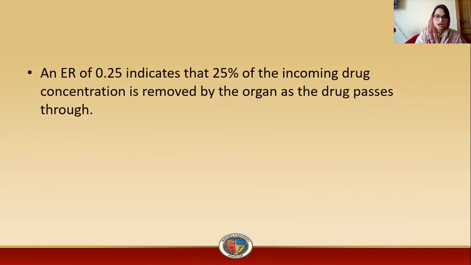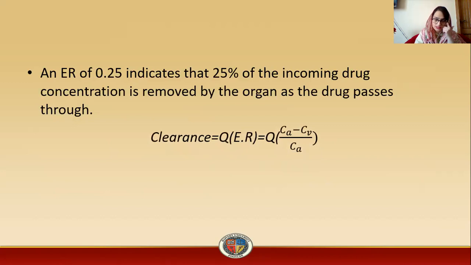An extraction ratio of 0.25 indicates that 25% of the incoming drug concentration is removed by the organ as the drug passes through. So clearance is Q times ER, which is equal to Q times Ca minus Cv divided by Ca. Ca is the concentration of the drug that is entering the organ, and Cv is the concentration of the drug that is leaving the organ.